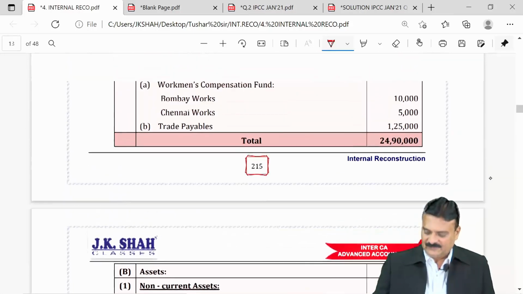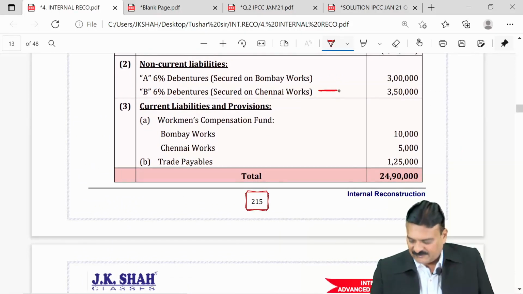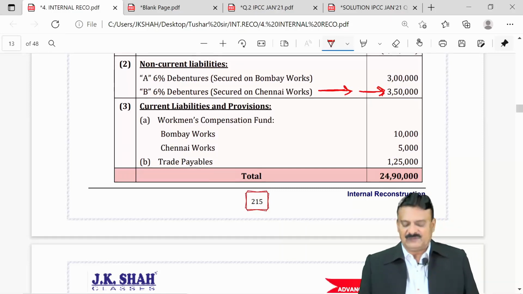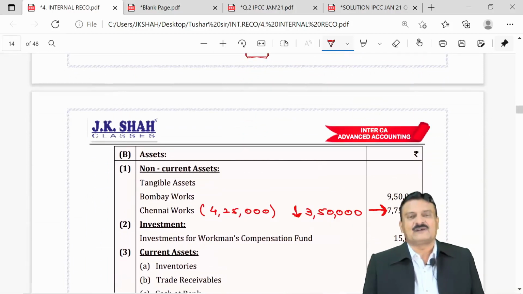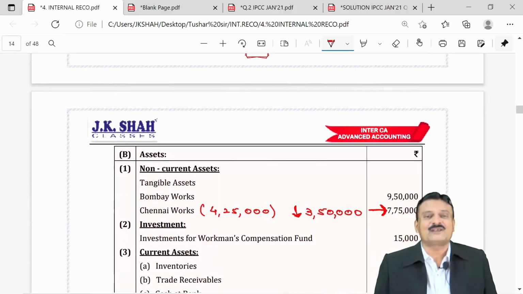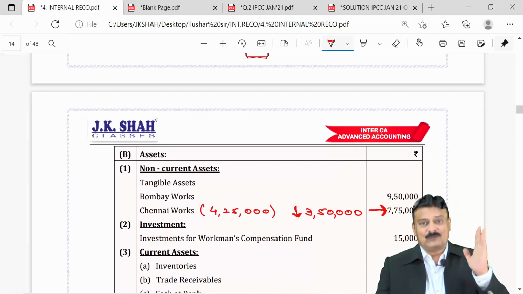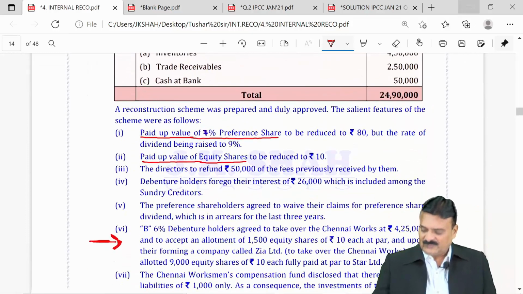You see the liability, this B debentures, Chennai Works, to whom how much was paid or payable by us to them was 3,50,000. The amount due to them was 350. They took over our Chennai Works, Chennai factory at what price? 4,25,000. We were to pay them only 350. They took our asset of 4,25,000. So they took excess 75,000. What else?